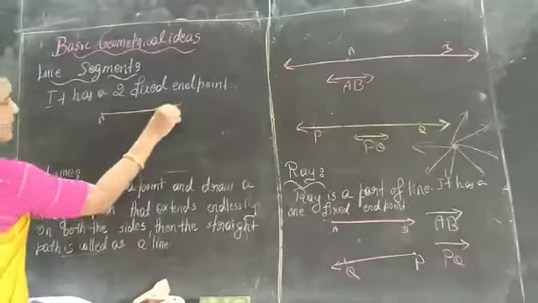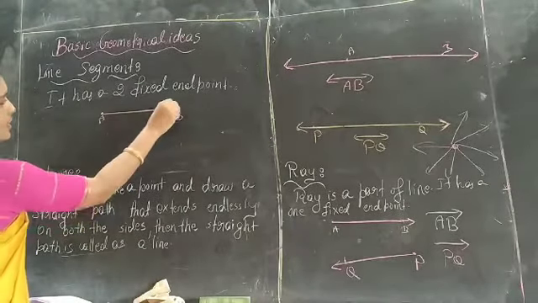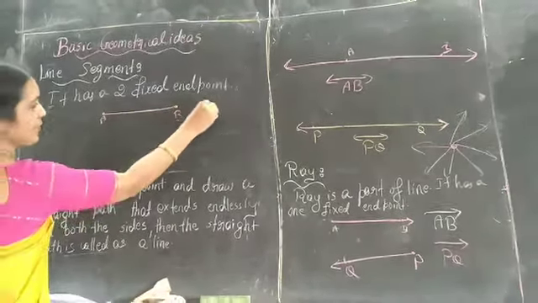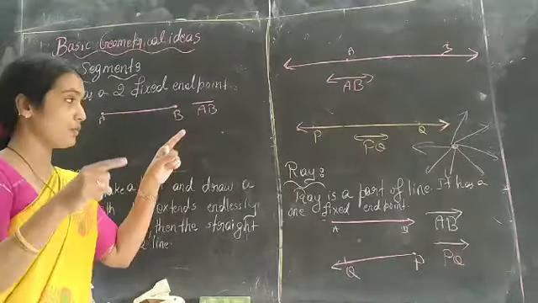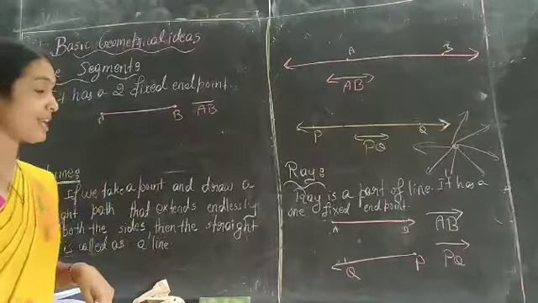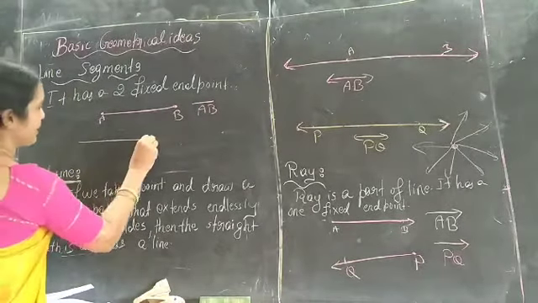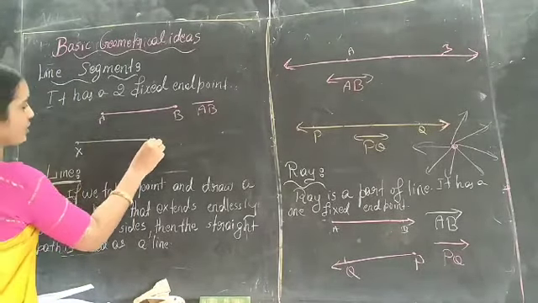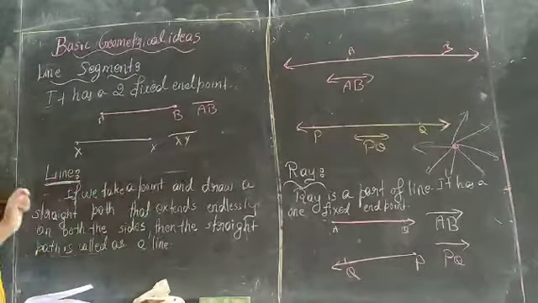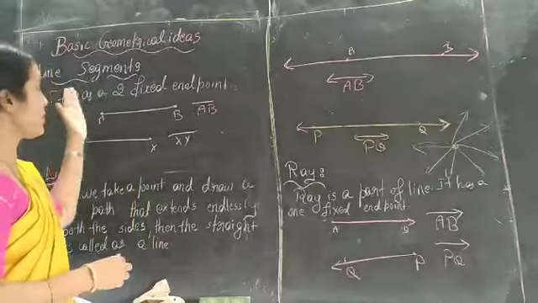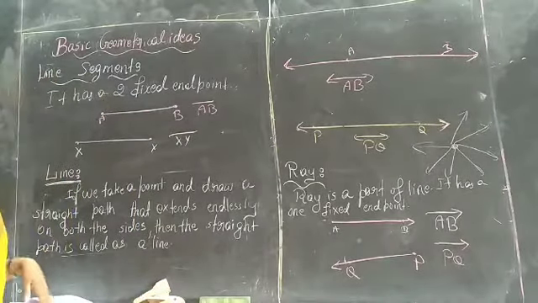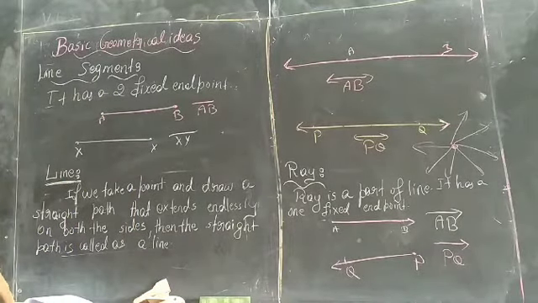So here A, B. We can write this line segment as AB, a straight line, but we won't put the arrows. AB is a line segment. Or else XY. XY is a line segment. This is a very important aspect, line segment.